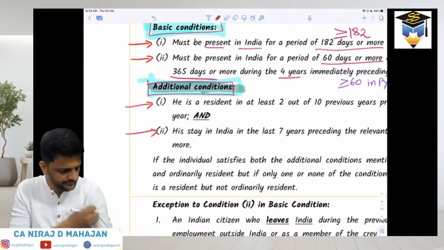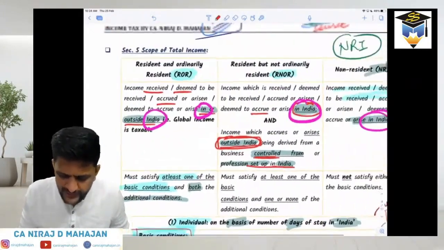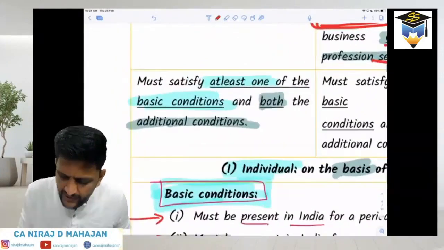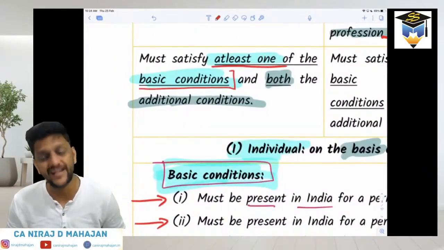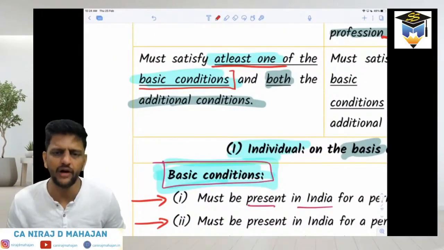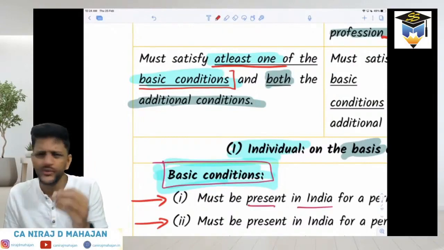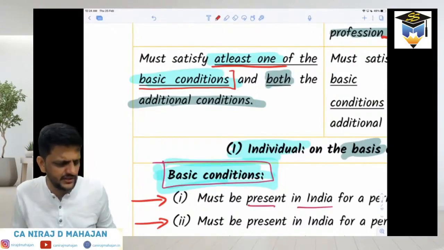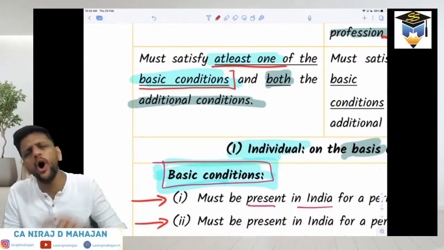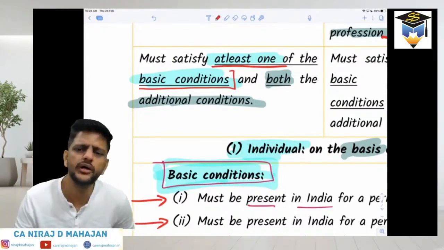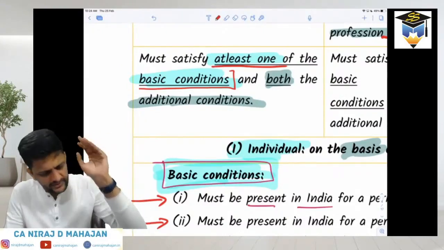Everybody fine till here? Now, to become ROR, what should happen? Must satisfy at least one of the basic conditions. Just focus till here. How many basic conditions are there? 2. So what are the ways? He may satisfy only basic condition number 1, or he may satisfy only basic condition number 2, or he may satisfy both the basic conditions. Do you agree or not with me with respect to basic conditions only? Tell me this much only.